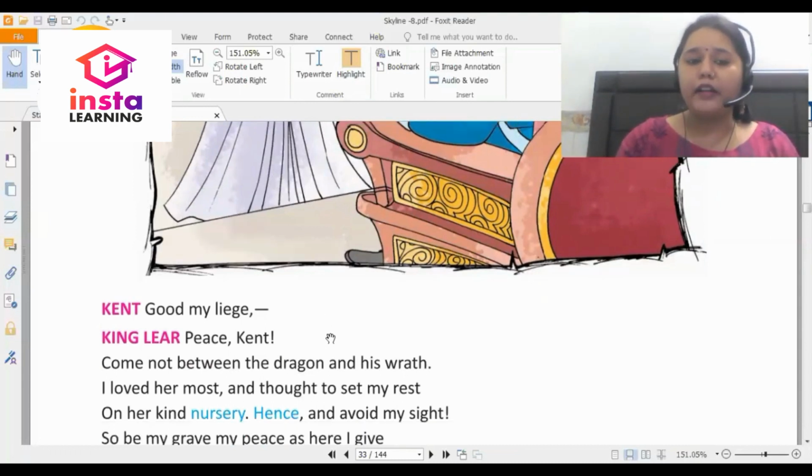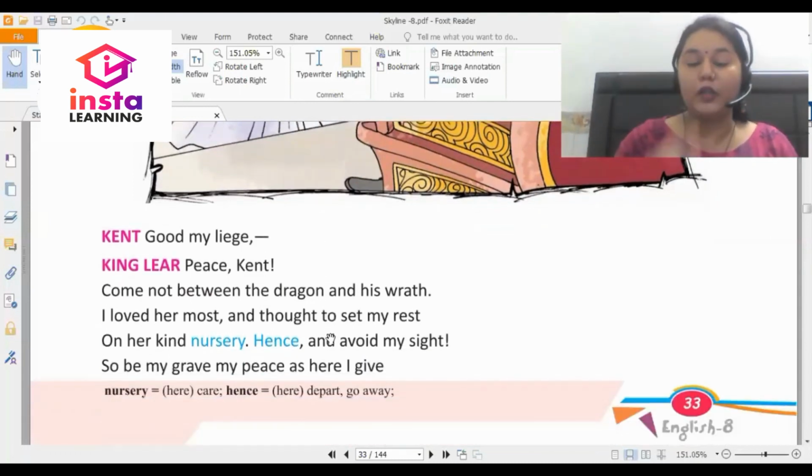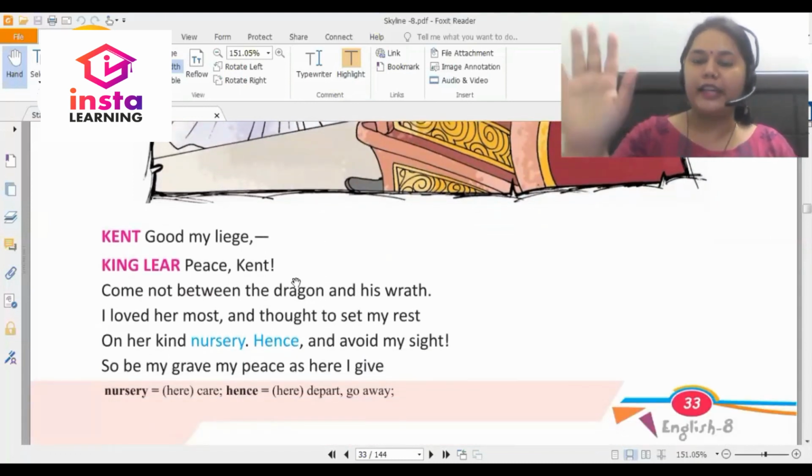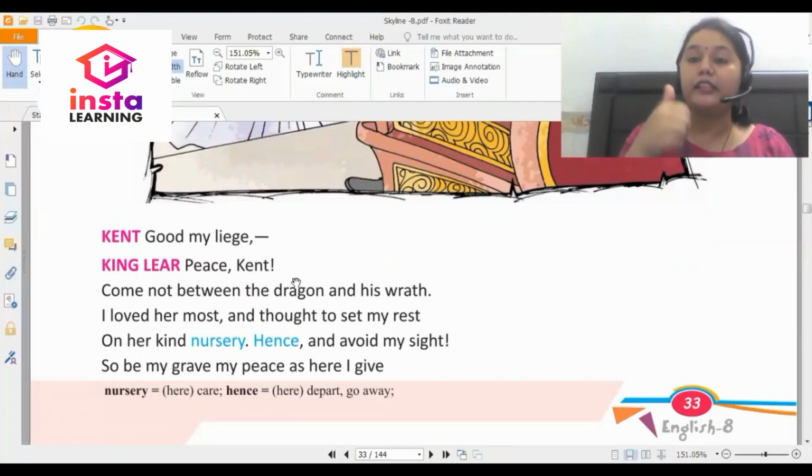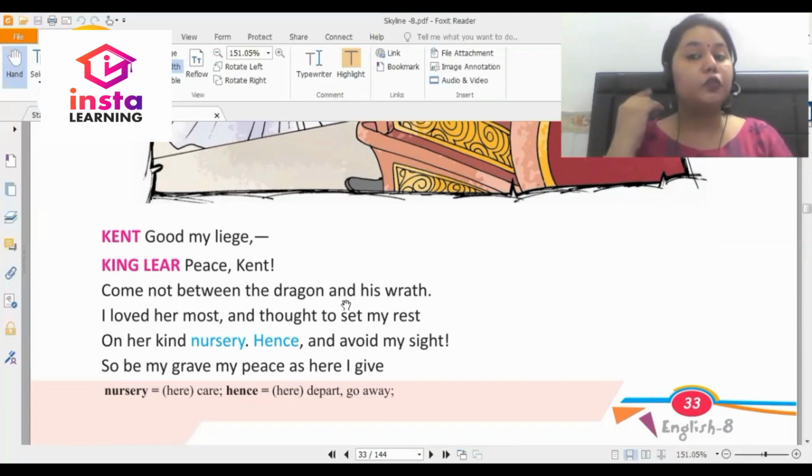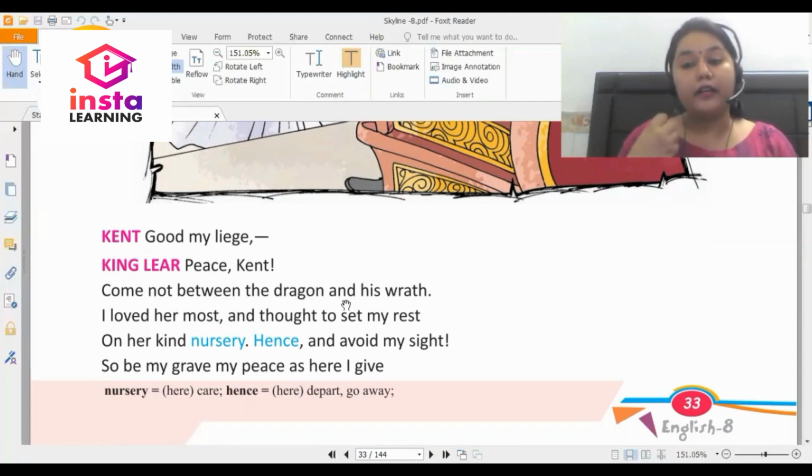Kent, good my liege. So Kent is the advisor. King Lear, peace Kent. Now here he's telling his advisor that you stay out of it. You keep your mouth shut. You don't have to say anything. Come not between the dragon and his wrath. Dragon, the king is referring himself as a dragon, and wrath means anger. So King Lear is warning his advisor that you do not speak between me and my daughter, because I'm really angry, and it might happen that you will have to bear the consequences of this anger.